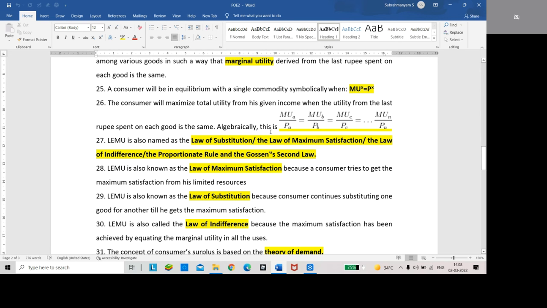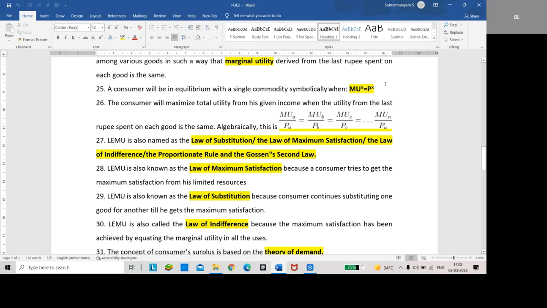Algebraically, this is marginal utility of A by PA is equal to marginal utility of B by PB is equal to marginal utility of C by PC is equal to marginal utility of N by PN.